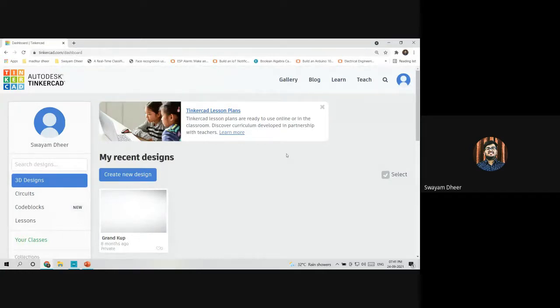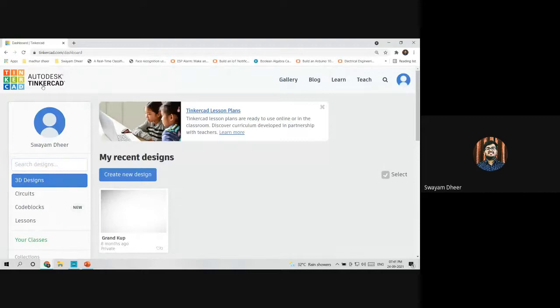Has everybody signed into the website? Please either tell by unmuting yourself or put it in the chat box. Yes, okay, done. You all can see this layout, right?